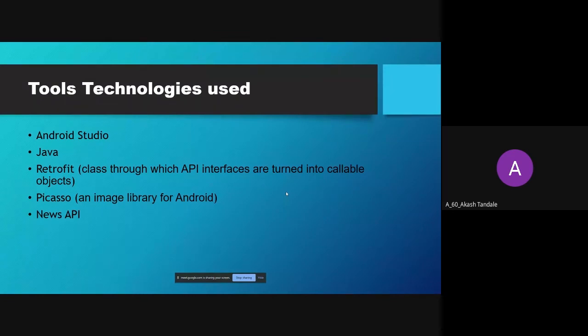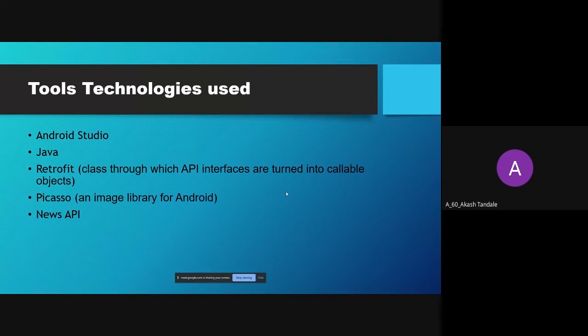Retrofit is a REST client for Android, Java, and Kotlin, developed by Square. The library provides a powerful framework for authenticating and interacting with APIs and sending network requests with OkHttp. And the second open source library was Picasso.